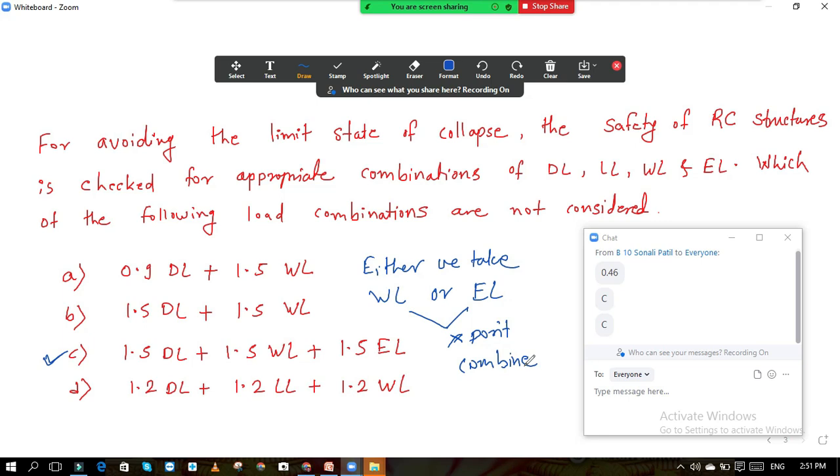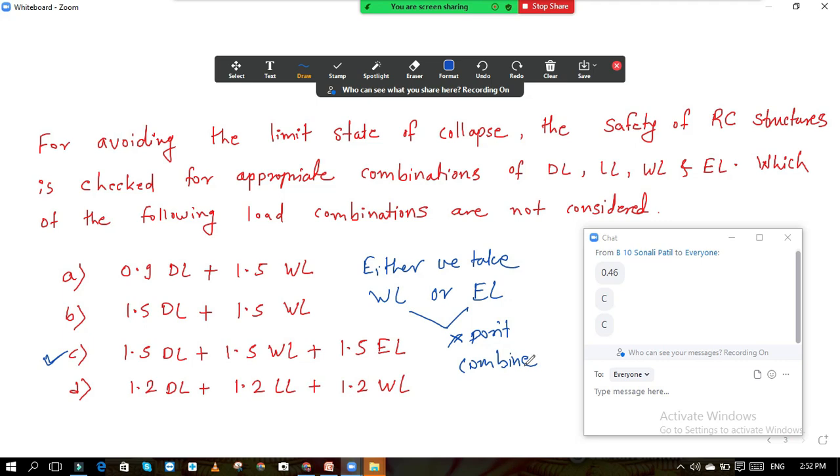If we add them, our load becomes much higher, all members will become uneconomical and the dimensions will be so high. So in a loading combination, either we take wind load or earthquake load, not both at a time.